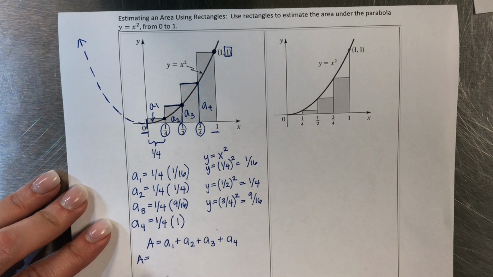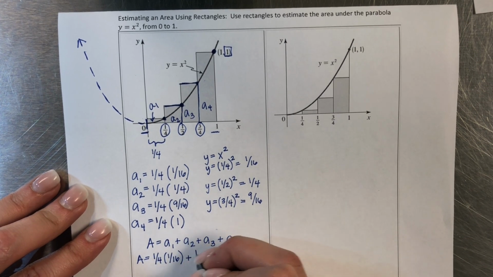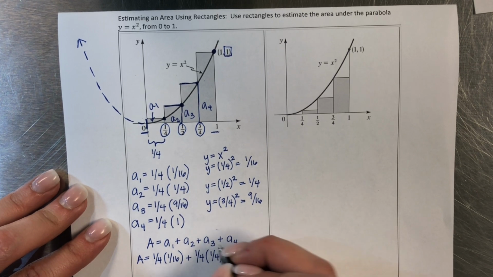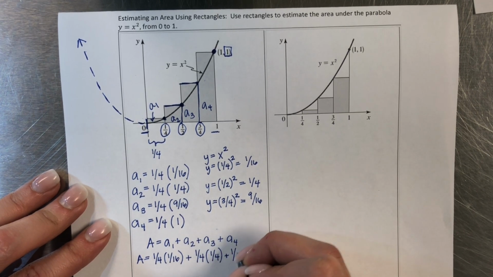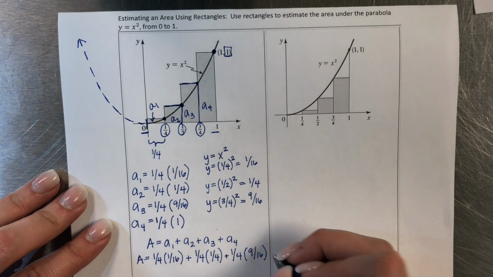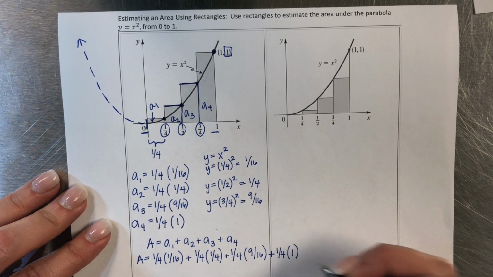You'll see the shortcut in just a second. So a sub 1 is 1/4 times 1/16 plus 1/4 times 1/4 was a sub 2 plus 1/4 times 9/16 for a sub 3 plus 1/4 times 1.